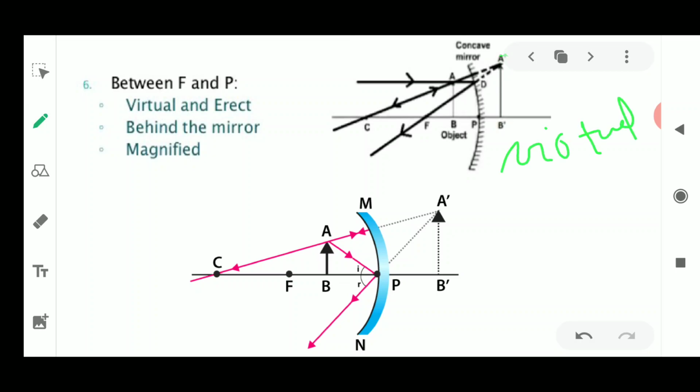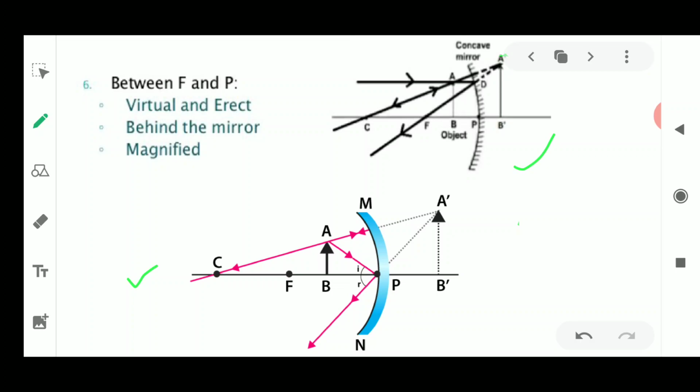Okay, and it is always an erect image. Why erect? Because it is obtained in a straight line. Similarly, it is placed in this direction, drawn like this in a clear form. Again, here some rules are changed. You could draw the ray diagram using other rules also. The first rule is that you take the two easiest rays. I think only those are being used here, but sometimes if the image is not being drawn with those rules, you could draw it with any other rules also.